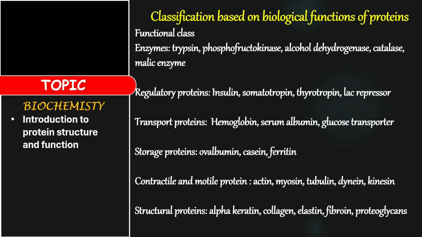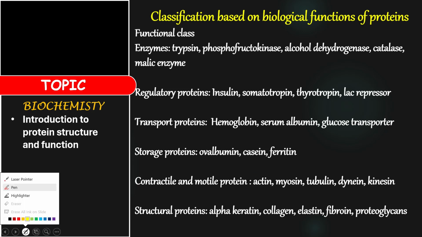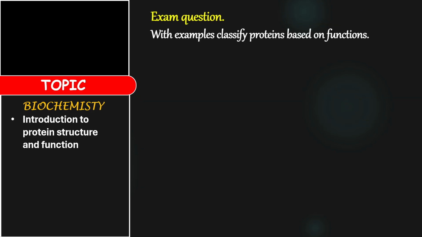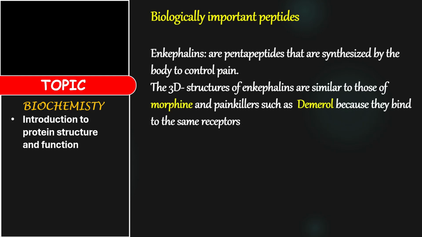Now, the next one we are going to look at is classification based on biological functions of proteins. Based on what? Biological function. This one is your exam question. It usually comes out. They usually ask, with example, classify proteins based on function. You can see the exam question here.